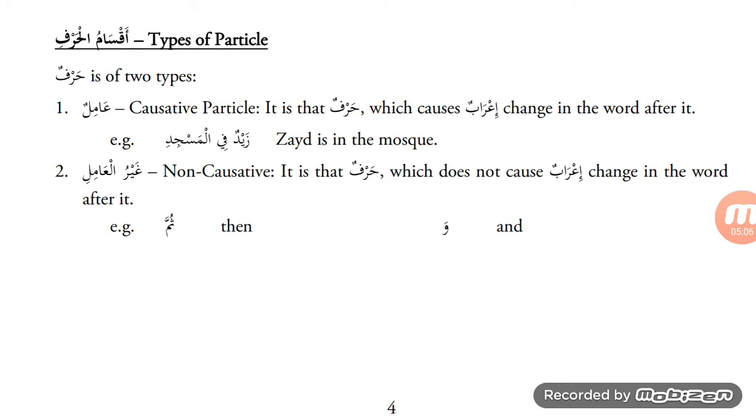Ghayrul amil, non-causative. There are those types of huruf that don't cause any i'rab change to the words that come after them. It is that harf which does not cause i'rab change in the word after it. For example, thumma, this is a harf atuf, it means then, wa, and.